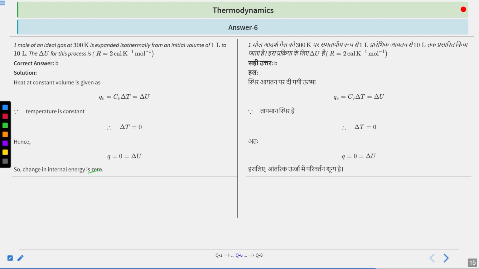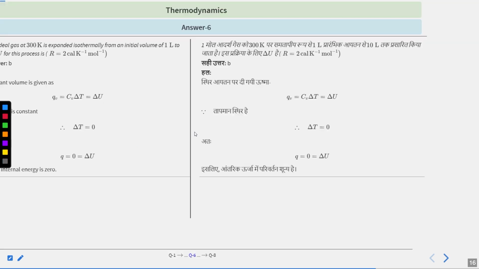Hence, the internal energy change is zero. Therefore, the correct option is B. So the two things you have to remember. First, for an isothermal process, the formula is this, and since U is a state function, you can use any formula. So you can use this formula also for this process to calculate your delta U. Clear? Okay, moving on to the next question.